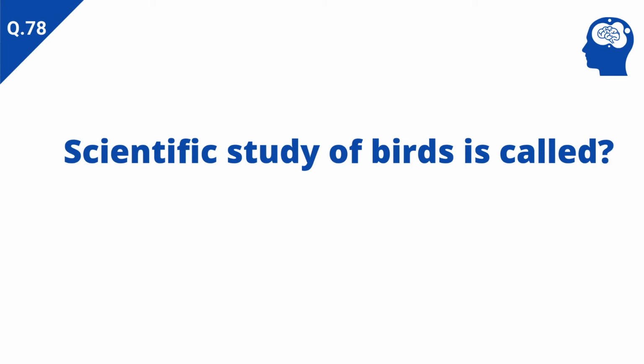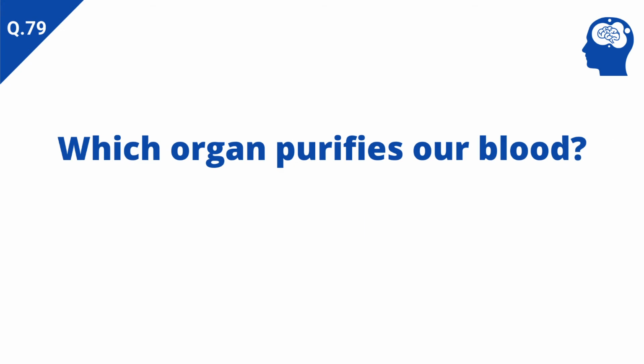Scientific study of birds is called. Answer: ornithology. Which organ purifies our blood? Answer: kidney.